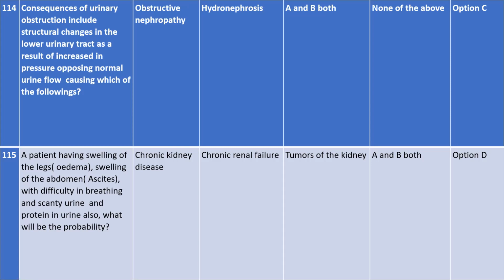And then swelling of the abdomen, ascites, obviously I keep on explaining this, I mean pet full ho jata hai, abdomen full ho jata hai. When your kidney is not functioning properly, you will have all this swelling of the abdomen. It is also considered as edema, this is ascites. And you will have सांस लेने में तकलीफ. Obviously when there is so much fluid accumulation in your body, you will have difficulty in breathing. And then your urine will be scanty urine.